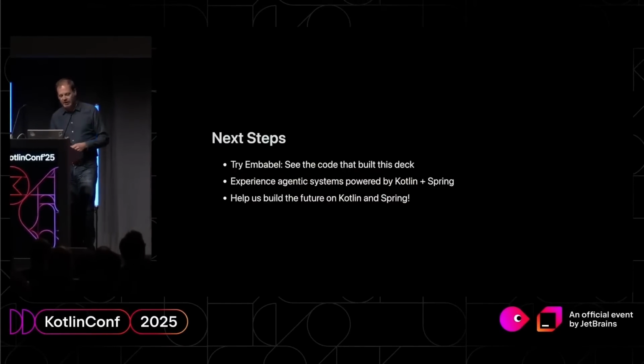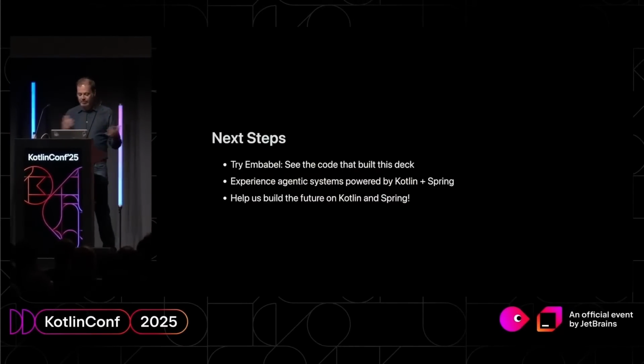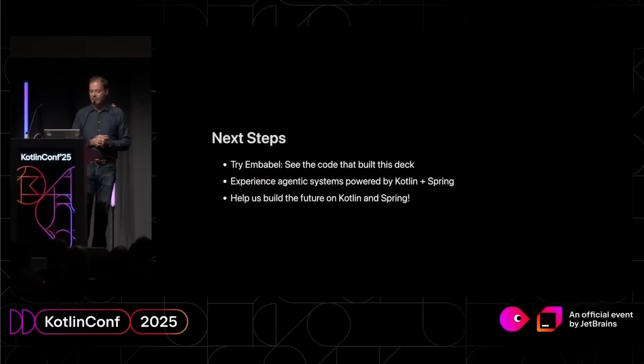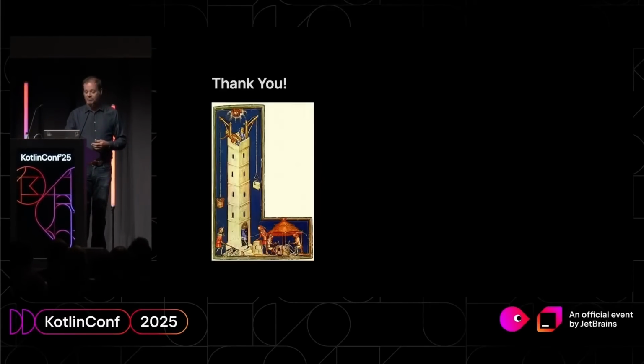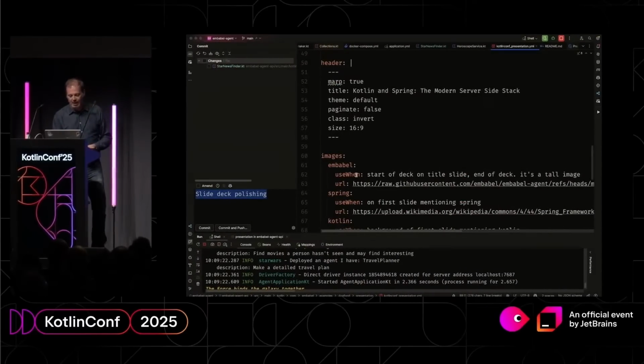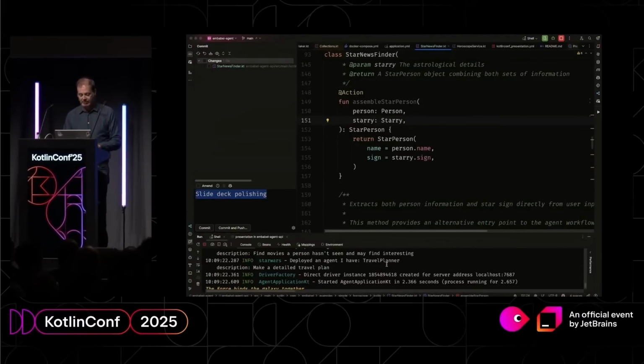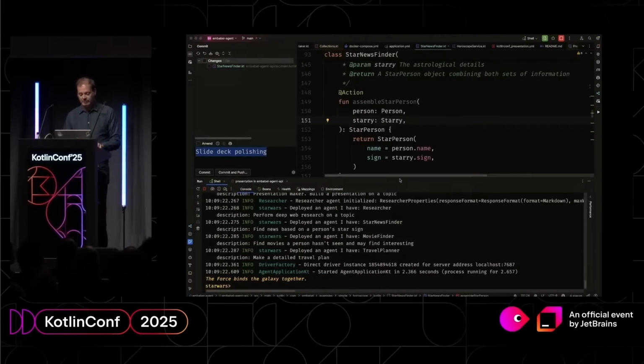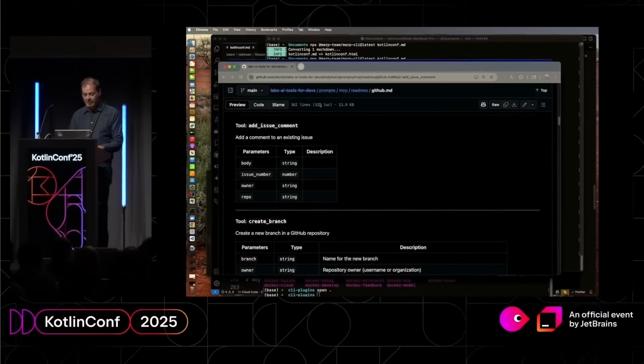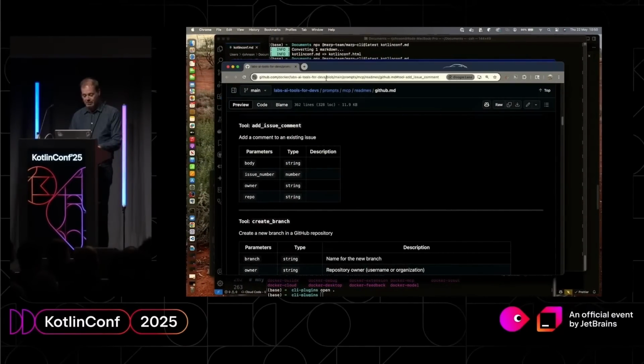I will give you a quick demo to end the talk. Experience agentic systems powered by Kotlin and Spring, and help us build the future on Kotlin and Spring. Okay, let's have a look at how this works in practice. This project is out there at GitHub.